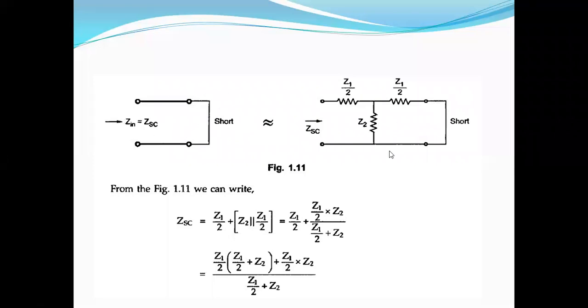Now you see here, whenever it is short circuited, these two are obviously in parallel, and then it is in series. Now you see ZSC, the short circuited impedance, is equal to Z1 by 2 plus Z1 by 2 parallel with Z2 plus Z1 by 2. Now it is equal to Z1 by 2 plus Z1 by 2 into Z2 by Z1 by 2 plus Z2.